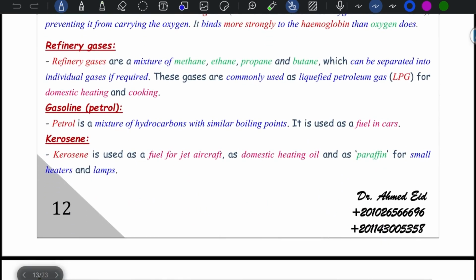Refinery gases are a mixture of methane, ethane, propane, and butane, which can be separated into individual gases if required, but are commonly used as liquefied petroleum gas for domestic heating and cooking. Gasoline, or petrol, is a mixture of hydrocarbons with similar boiling points and is used as fuel in cars.